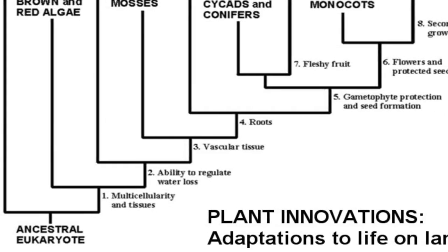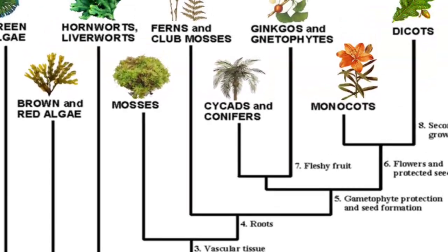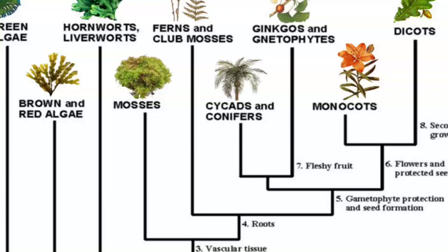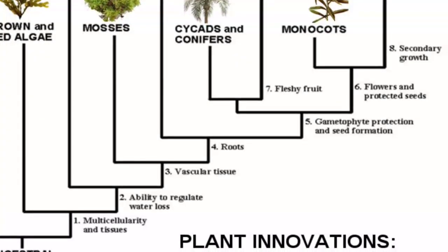They have the ability to regulate water loss also. And when the vascular tissue develops, vascular tissues meaning xylem and phloem, responsible for the conduction of water and minerals, they are known as the ferns and club mosses. They come under the pteridophytes.